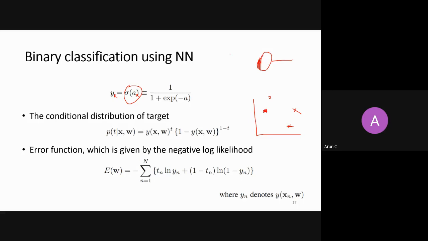So I feed my x here to some hidden layer, then the hidden layer feeds the data to the output node, which is only one node at the output layer because it's a binary classification problem. And then I apply the sigmoid here. So here my ak will not be passed as it is, but will have a value equal to sigmoid of ak. Again, I should not use k here because there is only one node at the output layer.